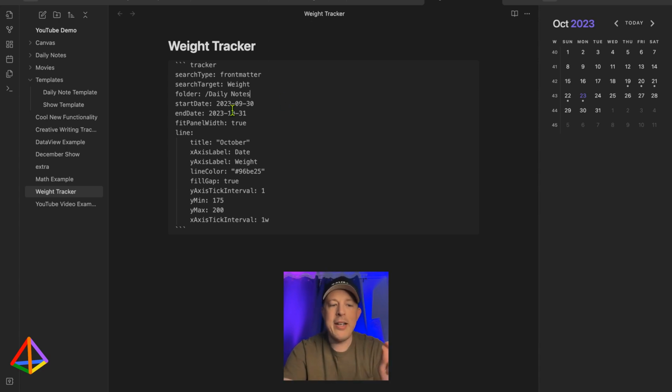And here I do like keeping it month by month so that I can see at a glance, I can scroll through and see how the month works. So the start date would be 23. What month is that? 9, 30, and then the end date would be 2031, October 31.